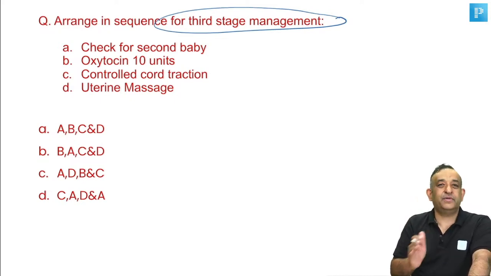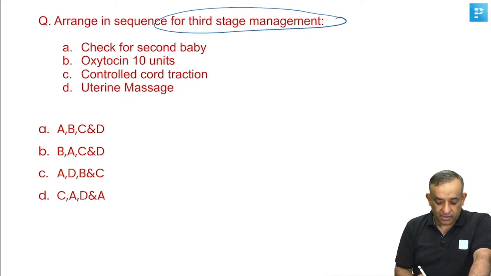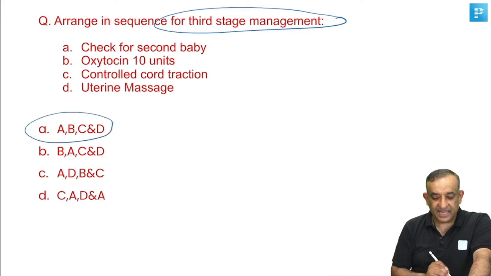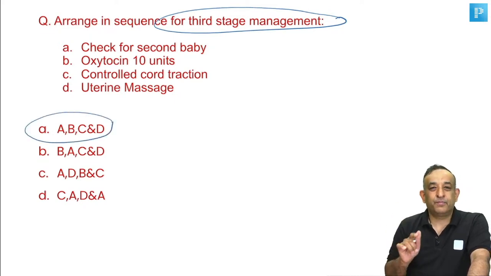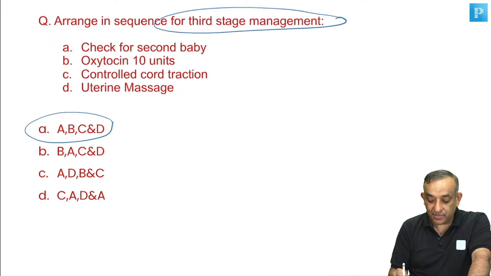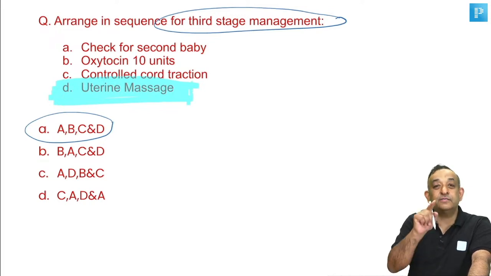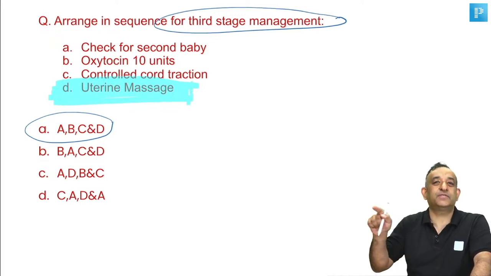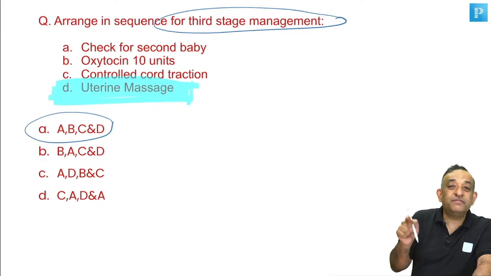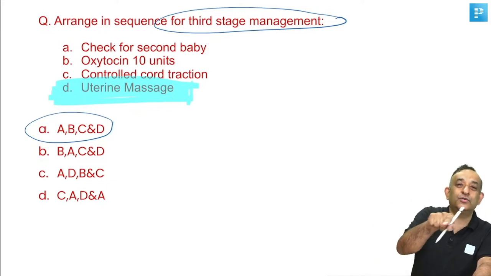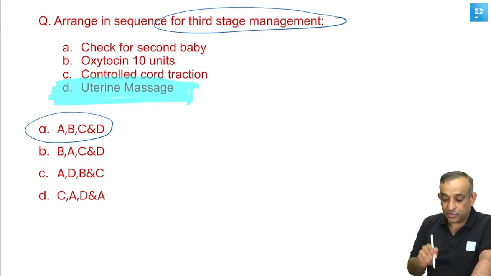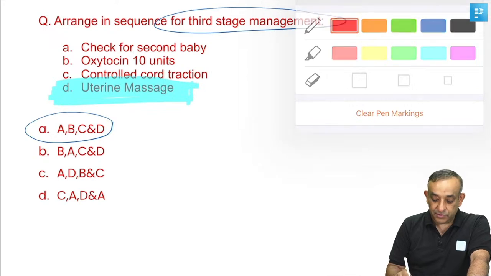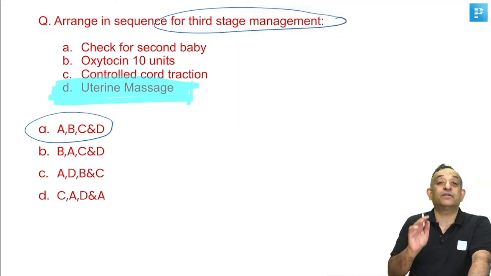Now this question came in NEET. So you have to put the order. Of course, you know the order is A, B, C and D. That is the answer to this question. But what am I trying to tell you? I'm trying to tell you that they have asked you about uterine massage, please put in the correct order where uterine massage is done. So obviously we are doing uterine massage, that's why we are asking you to put it in the correct order, just to give you a strong reason to believe what I was telling you, that uterine massage should be done.